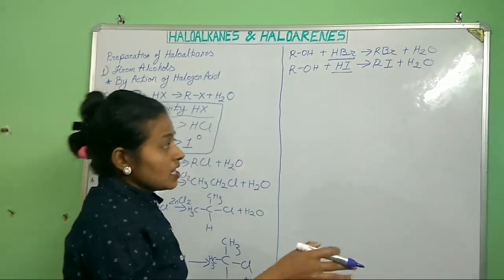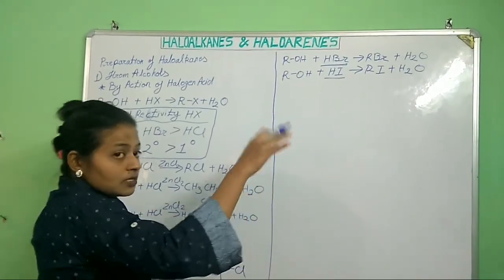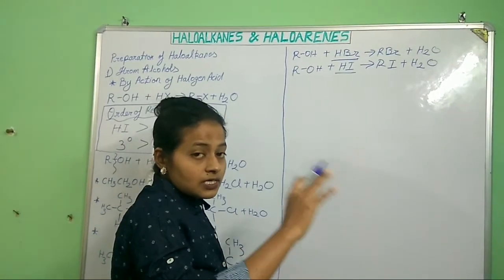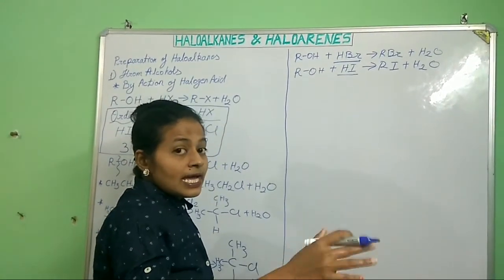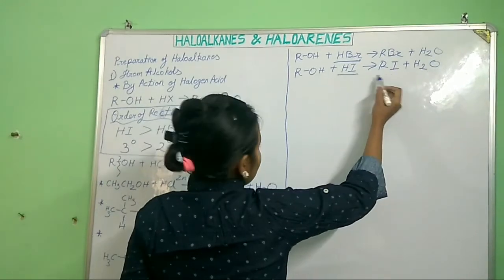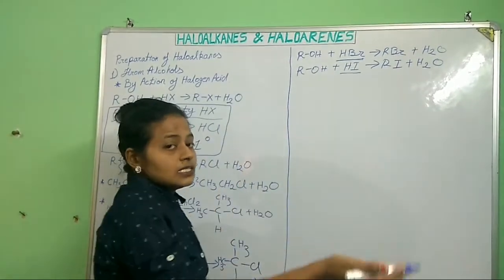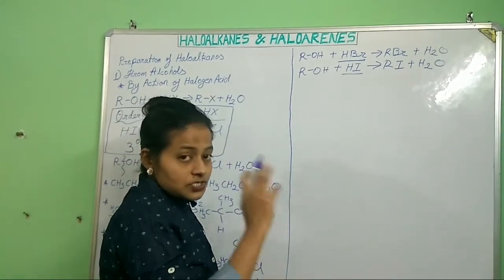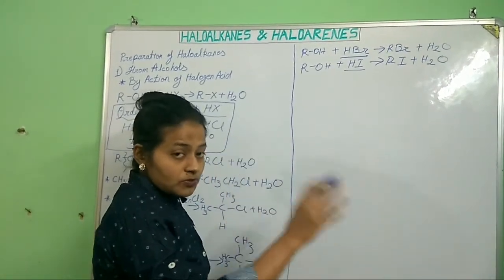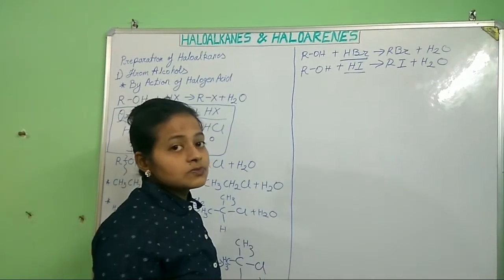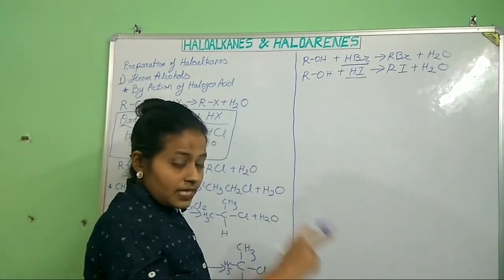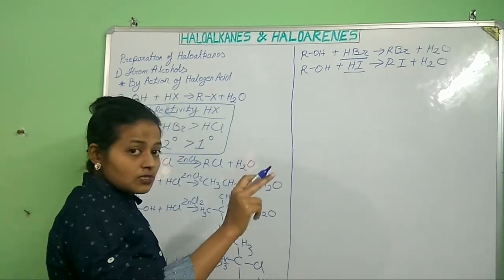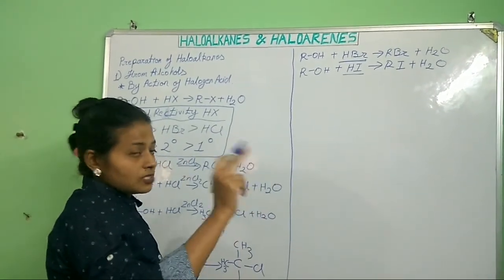Because in the presence of sulfuric acid, secondary and tertiary alcohols undergo dehydration, meaning they form alkenes. They will not form haloalkanes. Clear?